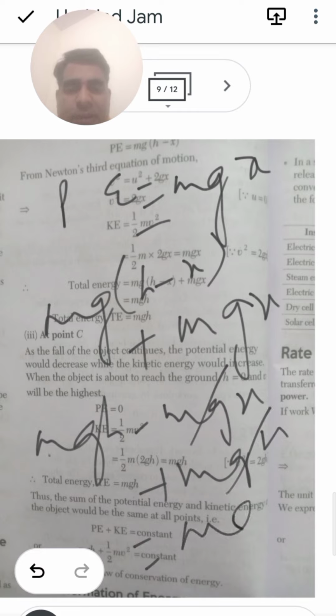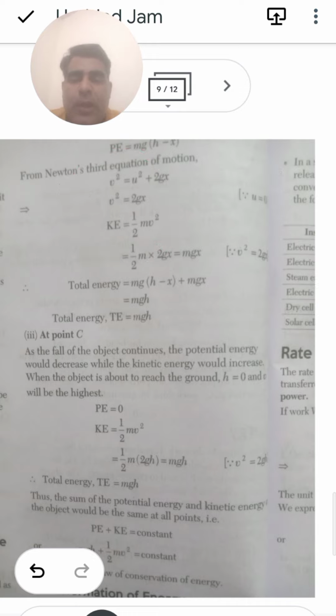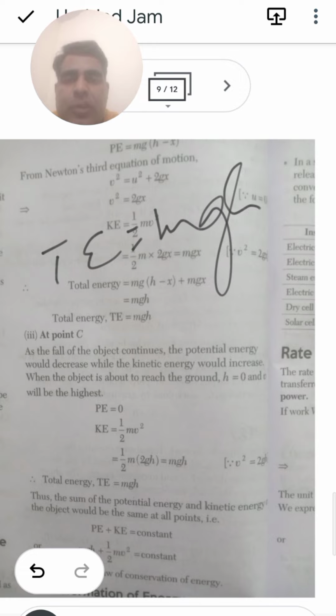So what is the answer? Very good, it is mgh. So the total value will be equivalent to mgh. The total energy will be equal to m into g into h.